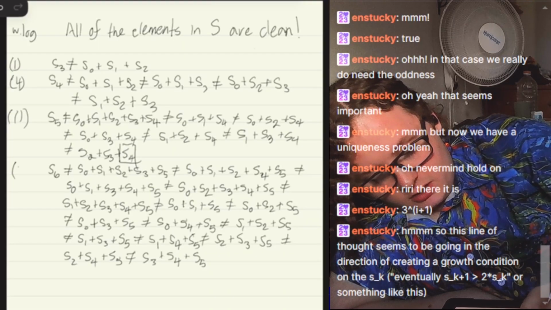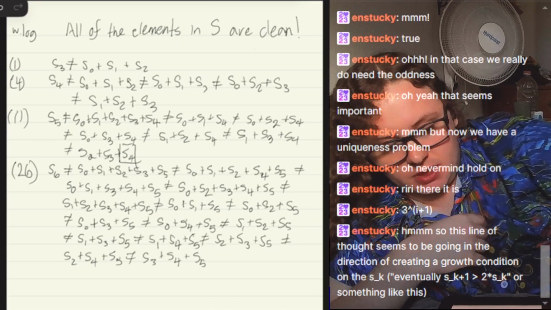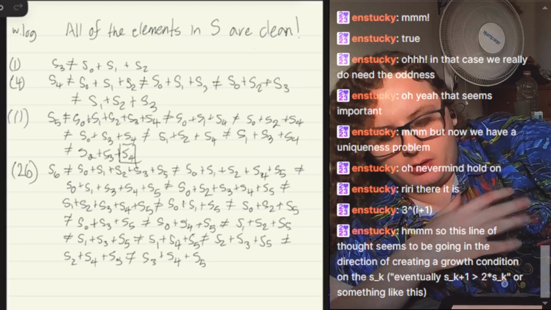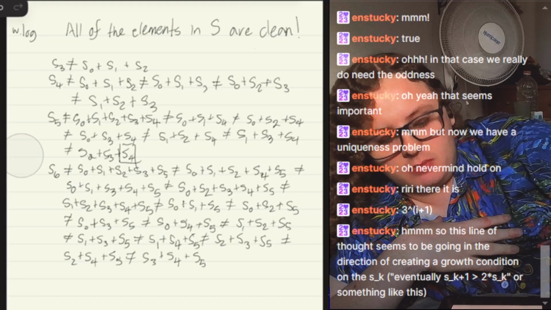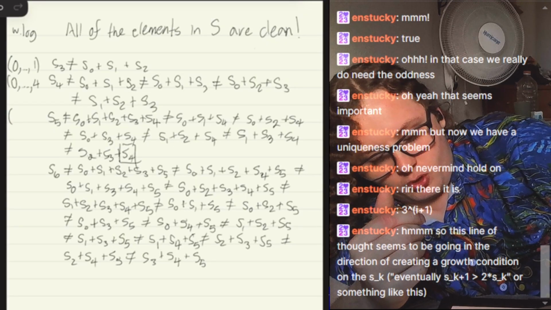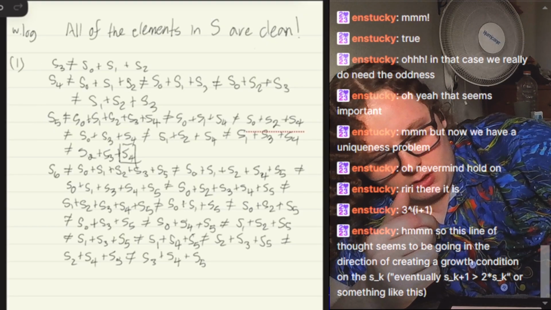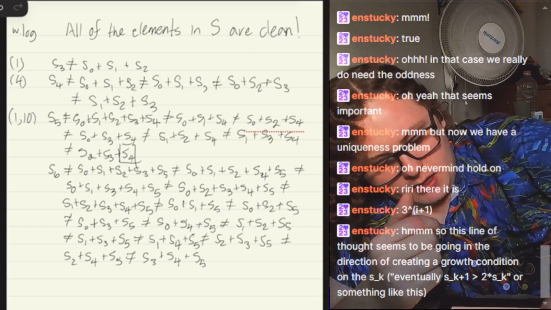So we get 26 restrictions on S6. I'm going to split these up into the number of elements in the sum. So we have 1, 4, 1, 10, and then 5.